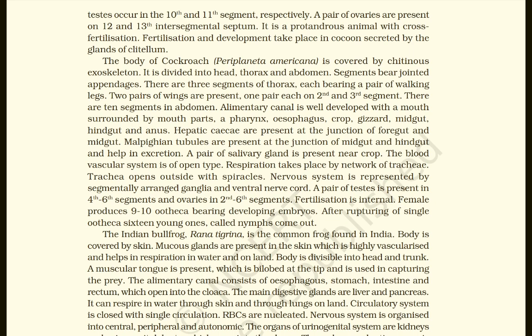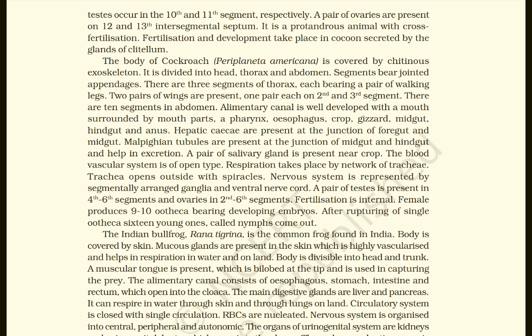The body of cockroach Periplaneta americana is covered by a chitinous exoskeleton. It is divided into head, thorax, and abdomen. Each segment bears jointed appendages. There are 3 segments of thorax, each bearing a pair of walking legs. 2 pairs of wings are present, one pair each on the second and third segments. There are 10 segments in the abdomen.